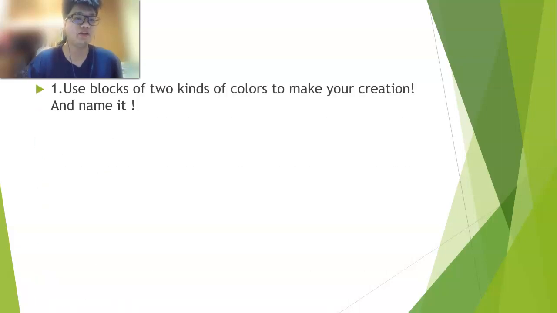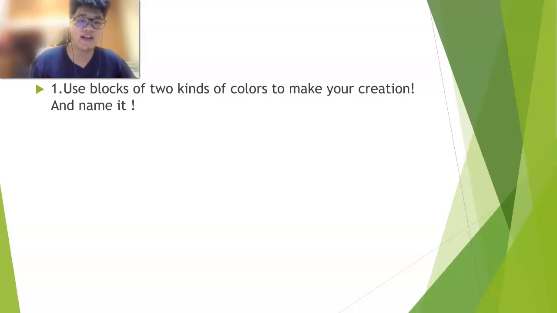Let's get started. This is your DIY time. Each group, you have blocks to make your creation. You have orange or purple ones, blue, black, or white blocks. Every group come to take what you want.